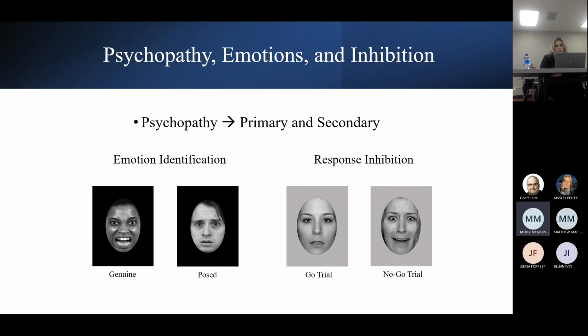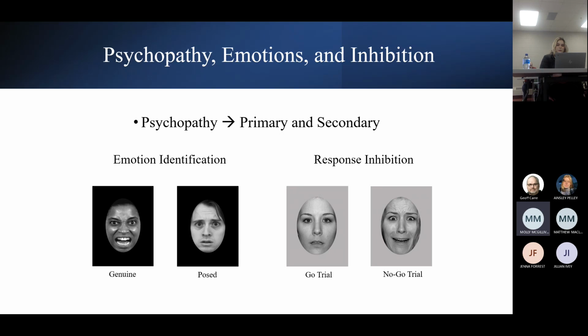The focus of my study centers on emotion identification, the ability to accurately classify emotions into distinct categories, and response inhibition, the ability to inhibit inappropriate behaviors, in the context of psychopathic traits. To assess emotion identification, I created the genuine and imposed emotional face task using ePrime software. In this task, participants viewed fearful and angry faces on a monitor and pressed designated buttons which classify faces as either authentic or fake. To assess response inhibition, we used an emotional face go-no-go task and EEG methodology.